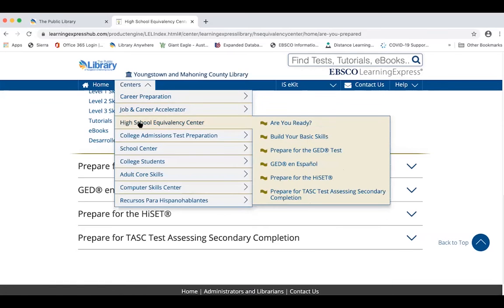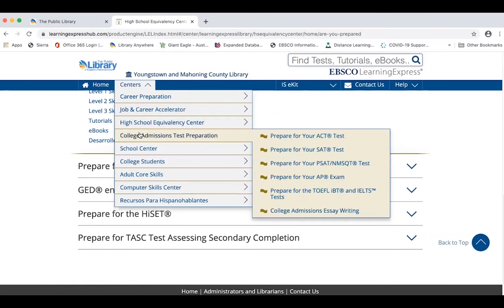So for the High School Equivalency Center, we're going to skim past a few things here. There is a college admissions test prep, so if you decide to go on to college, they do have the study guides and practice tests for taking the ACT, the SAT, taking AP exams. They also have a course on how to write a college admissions essay.